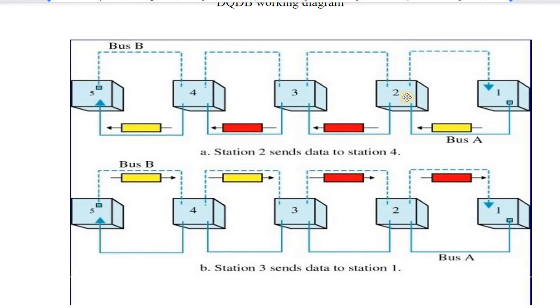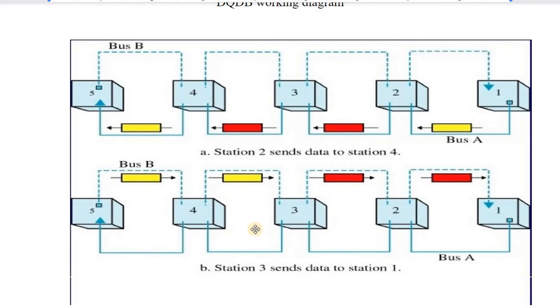Suppose computer 2 wants to send data to computer 4. It will initiate from this direction, go to node 3, then node 4. The red colored boxes depict the actual data packet which you want to transmit to another computer.